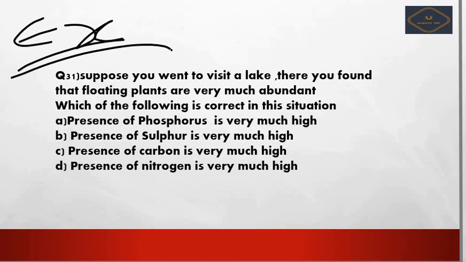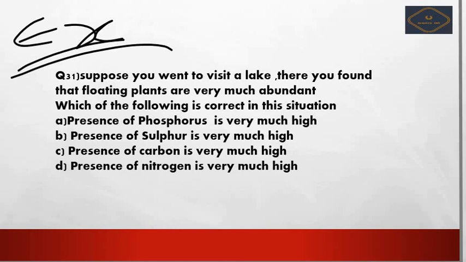So read the question and carefully choose the correct answer, right? Suppose you went to visit a lake. Okay, suppose you went to visit a lake. There you found that floating plants are very abundant. Which of the following is correct in this situation?